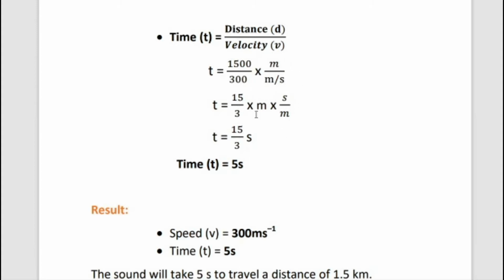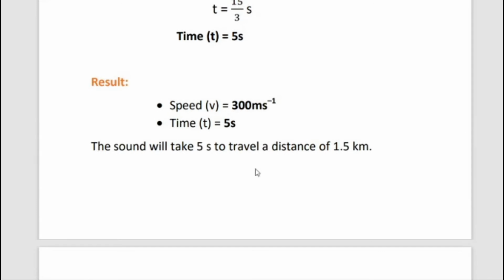So meter and meter cancel. t equals 15 by 3 second. Finally, 15 divided by 3 is 5. So time t is equal to 5 second. Now write the result. Speed v equals 300 m s power minus 1 and time t equals 5 seconds. So the sound will take 5 seconds to travel a distance of 1500 meter or 1.5 kilometer.